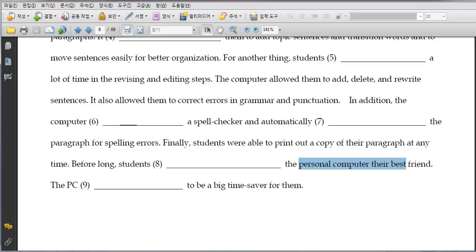그치? 얘네들은 they study very hard. They're very diligent students. Okay? So that's why they think that PC is their best friend. Maybe the reason is because of the game, but we don't know. So PC what? Proved to be okay.